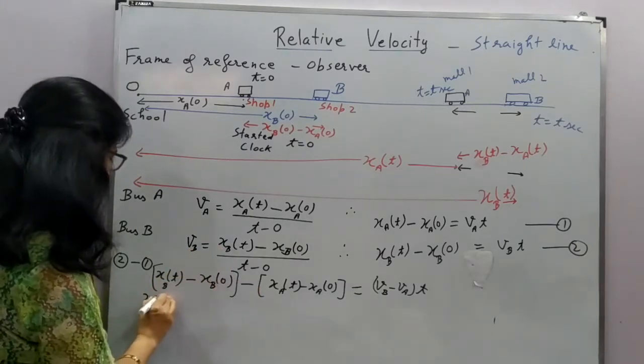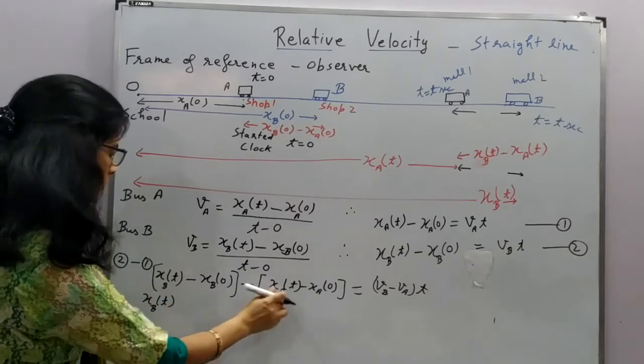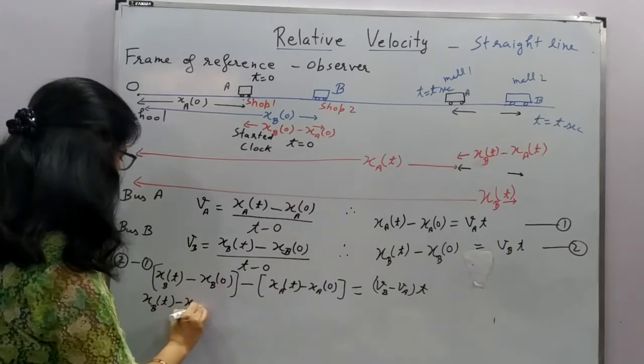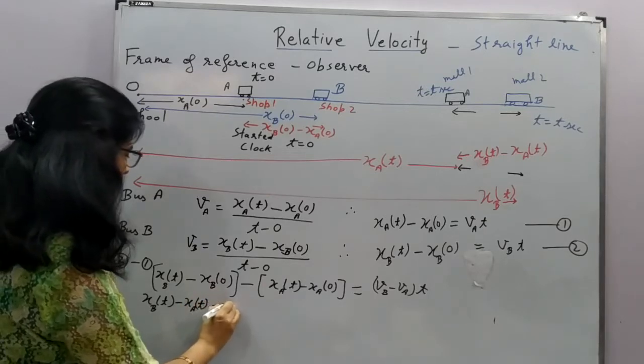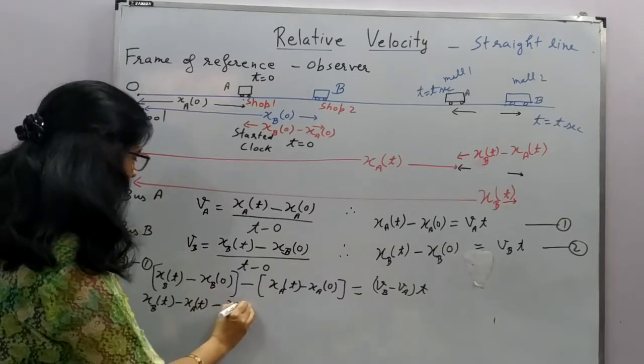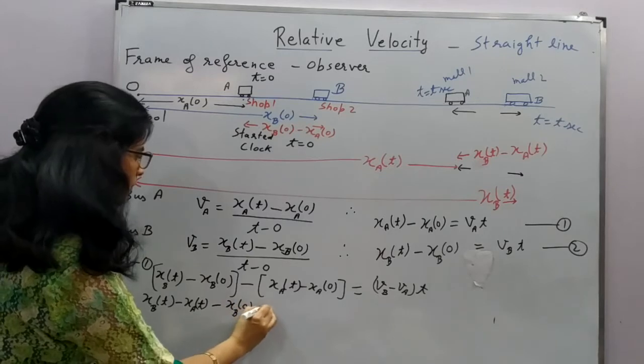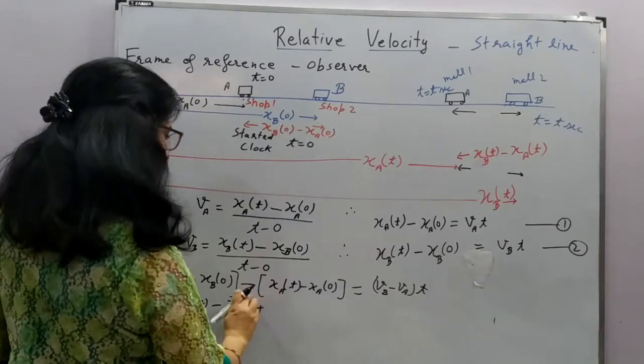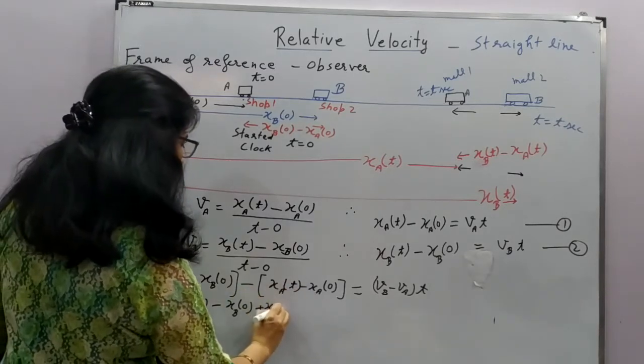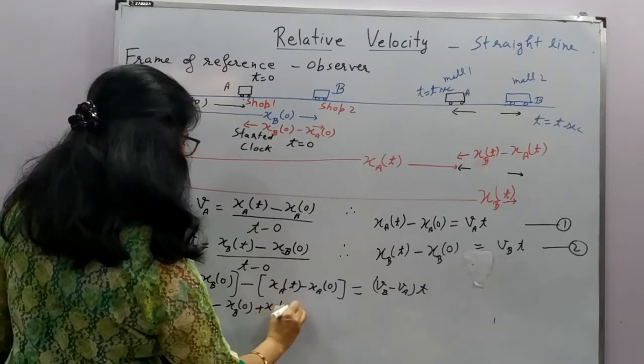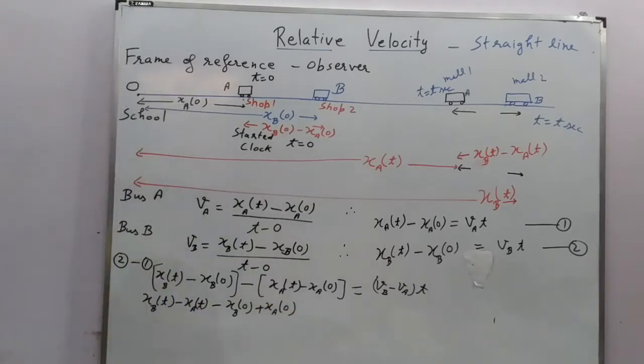This will be XB at time t minus XA at time t minus XB at time 0 plus XA at time 0.